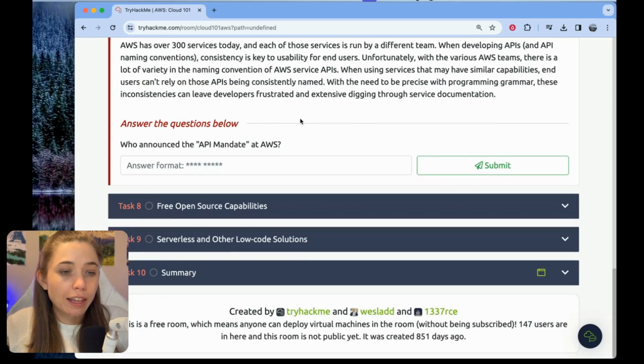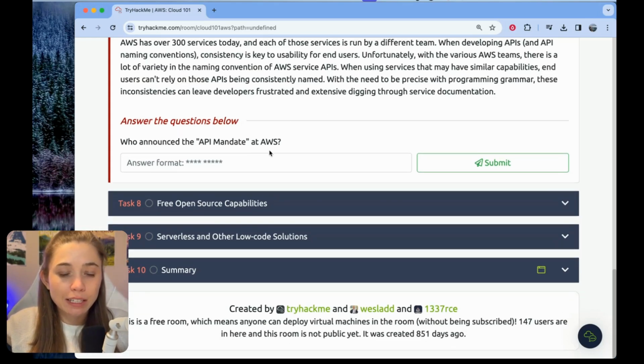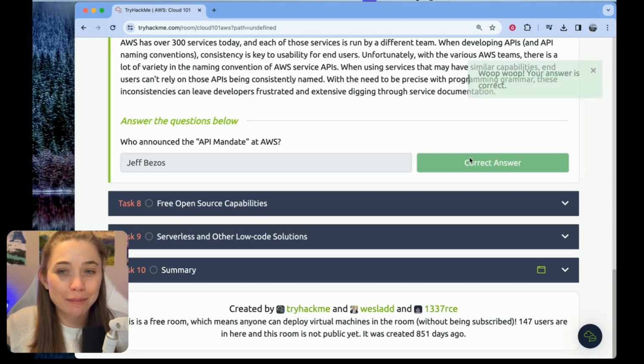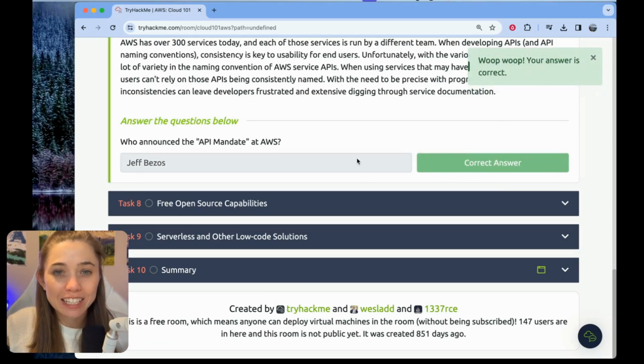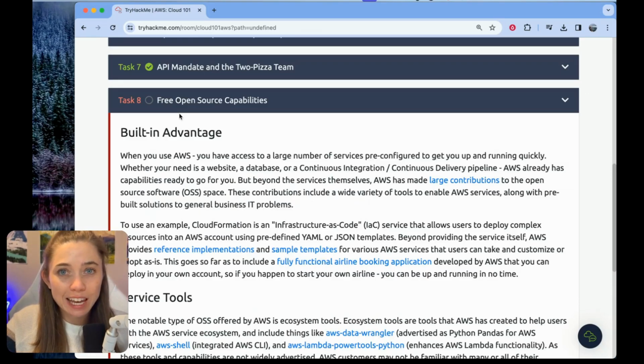And then it says, who announced the API mandate at AWS? That's our question. So the answer there is Jeff Bezos. If I can. Oh my gosh, I can't type four letters. Okay. Submit. Whoop, whoop. That is the correct answer. Well done, us. Moving on to task 8.